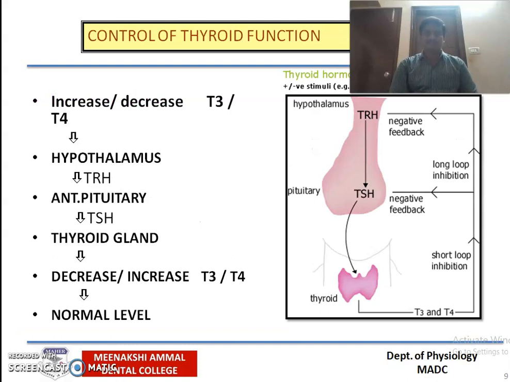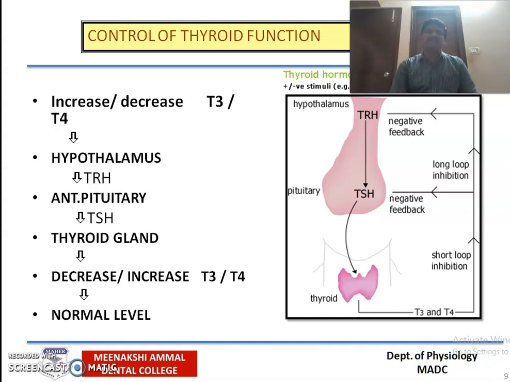So this picture explains more about the negative feedback mechanism, that is, control of thyroid function. Here, what happens is the thyroid hormone, that is T3 and T4, either increases or decreases. Again, the information goes to the higher centers, that is the hypothalamus. It starts releasing thyroid releasing hormone. So this information again goes to the master gland, that is the anterior pituitary.